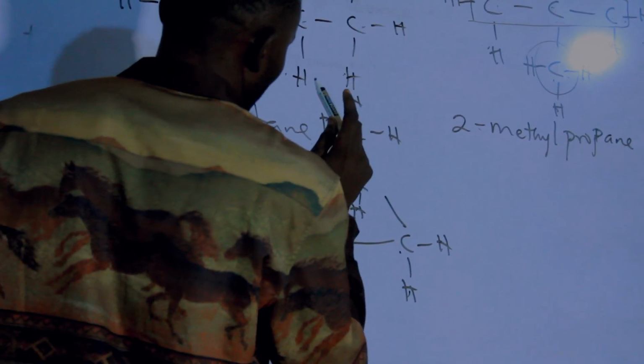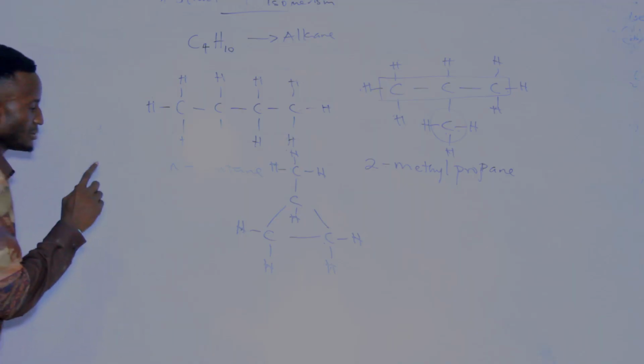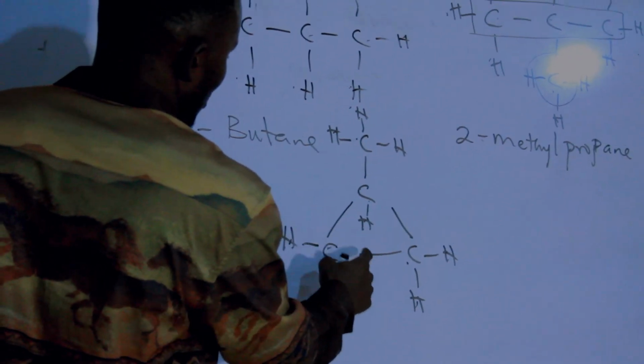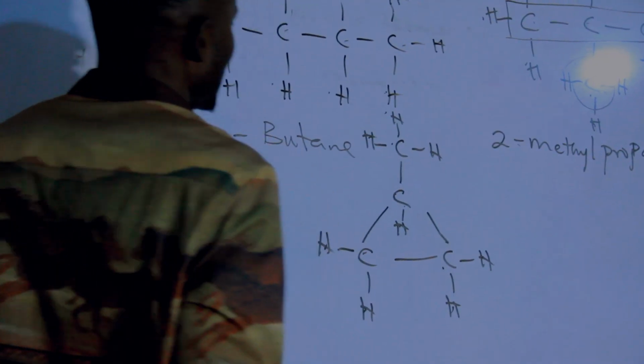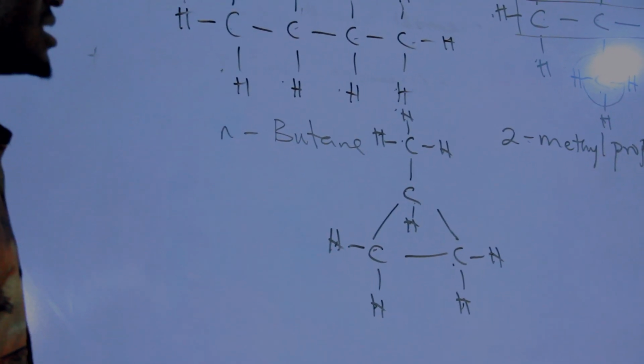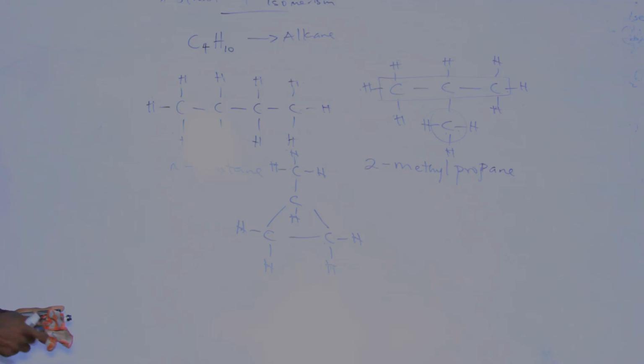We have one. Don't forget, each carbon must be tetrahedral. This should not be part of it, because don't forget that this one is under the cyclo.